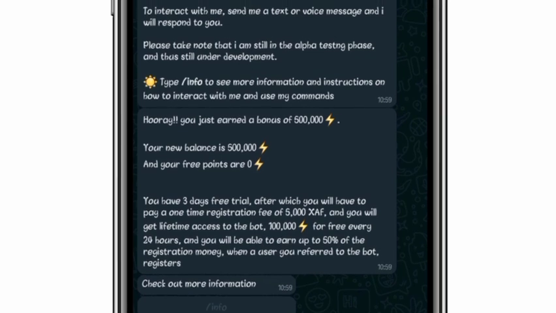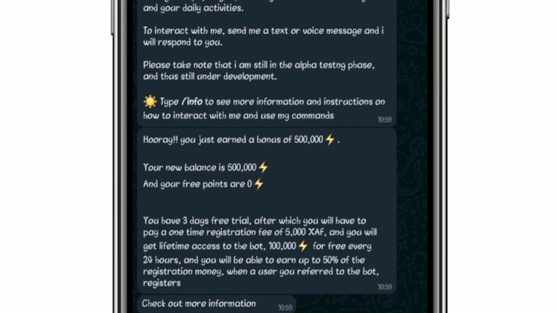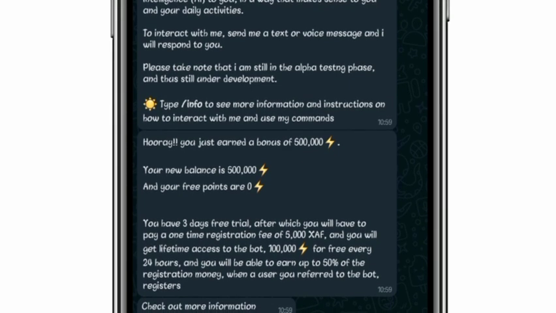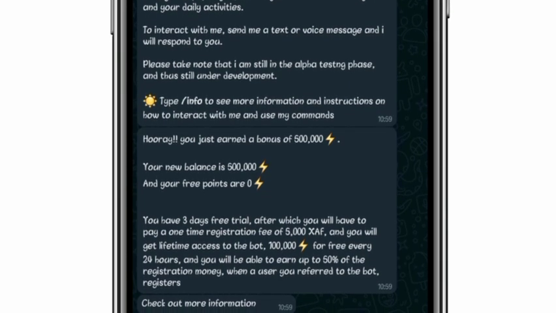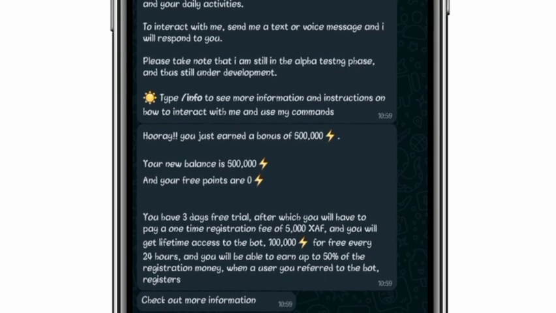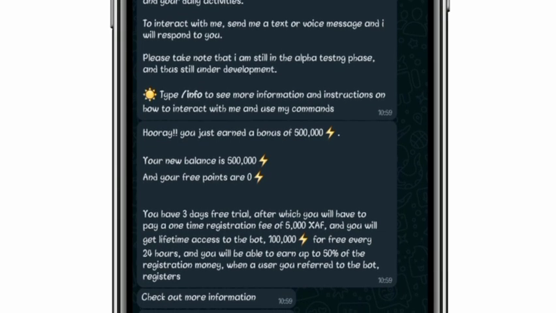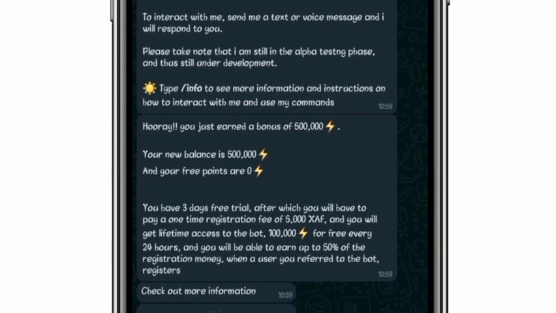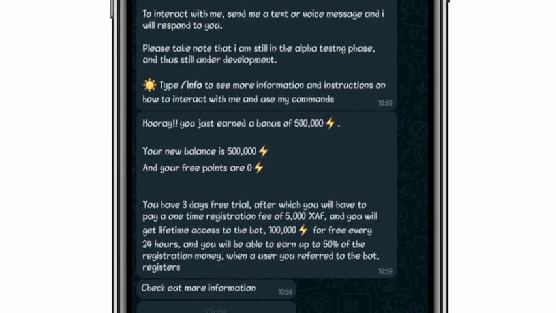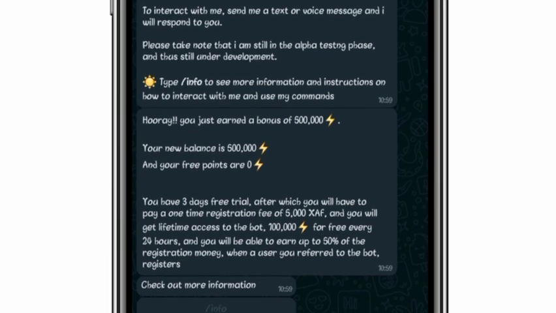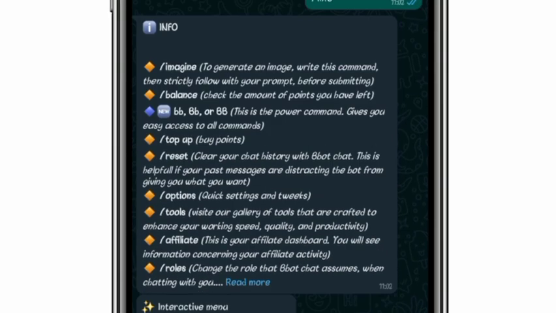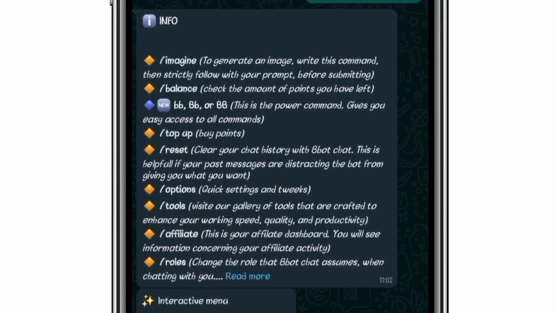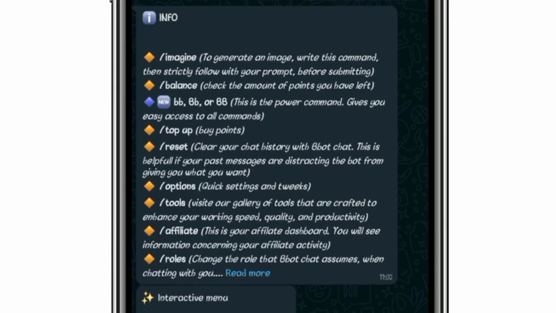So you can see here it says, hooray, you just earned a bonus of 500,000. Your new balance is 500,000. So you should know that as a new user, you will be given a 500,000 balance. You have a 3 days free trial as a new user.